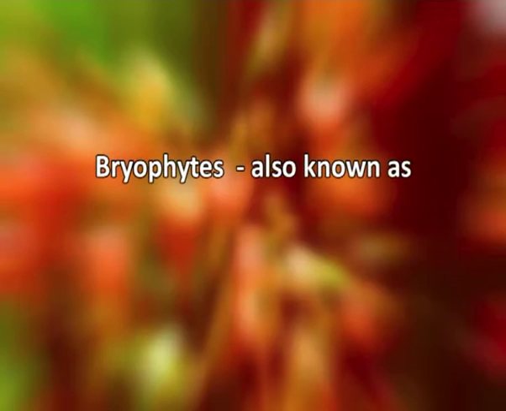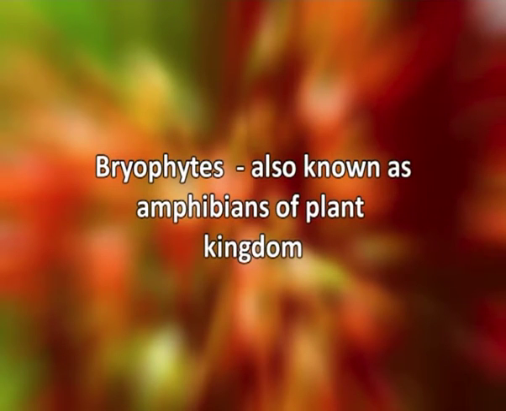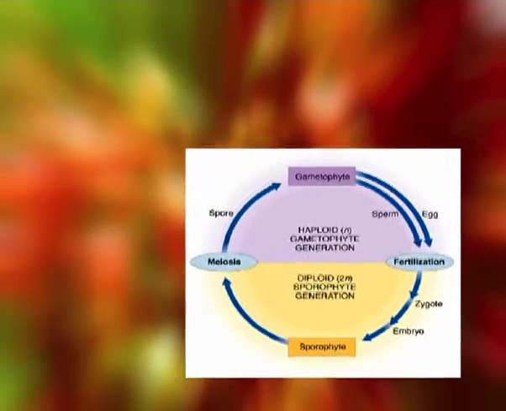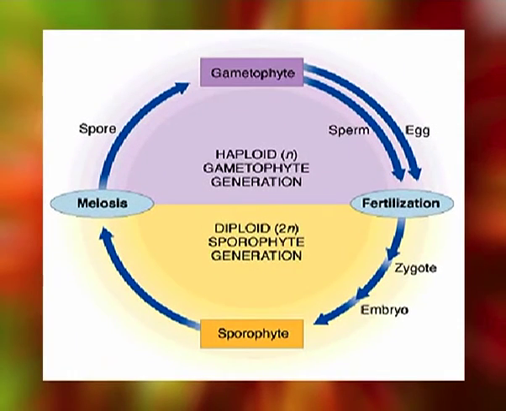As you all know, bryophytes are an important group of plants, also known as amphibians of the plant kingdom. This group has the distinction of being the first land plants. When we look at the life cycle of bryophytes, we come across two distinct generations, gametophyte and sporophyte, with gametophyte being dominant in the life cycle.